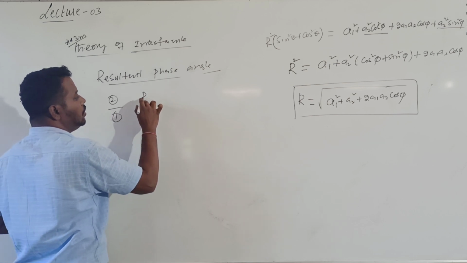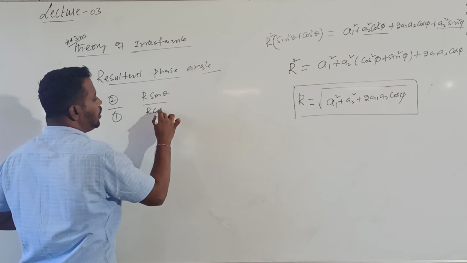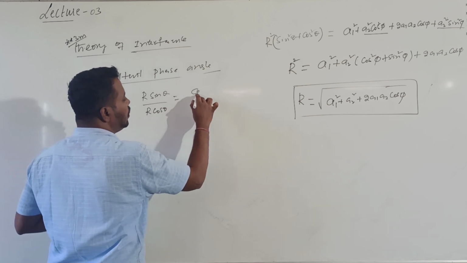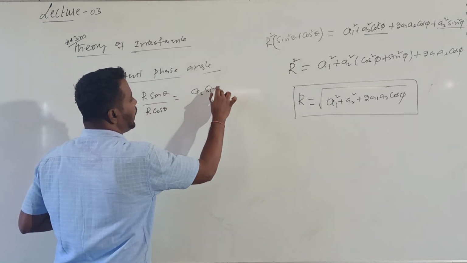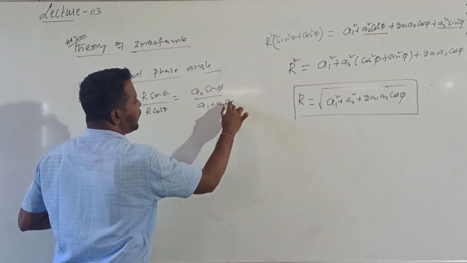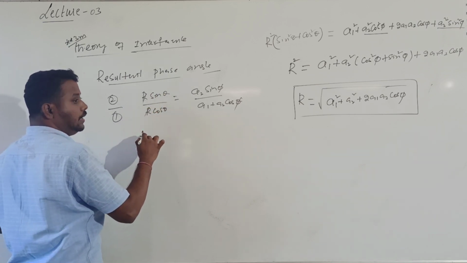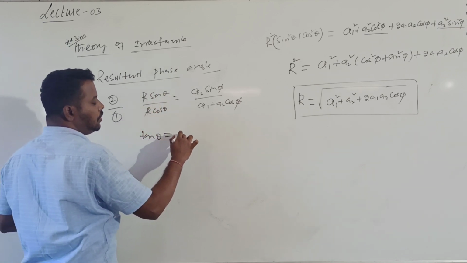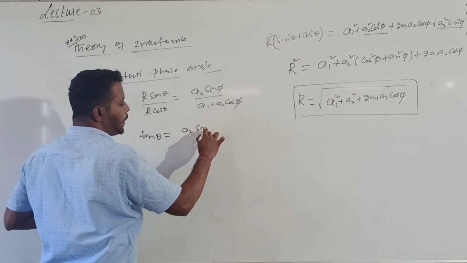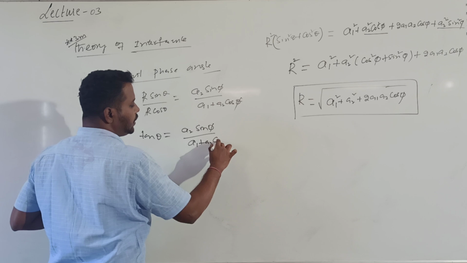What is equation 2? R into sin theta by R into cos theta is equal to A2 into sin phi divided by A1 plus A2 into cos phi, which is nothing but, R cancels, tan theta is equal to A2 into sin phi divided by A1 plus A2 into cos phi.